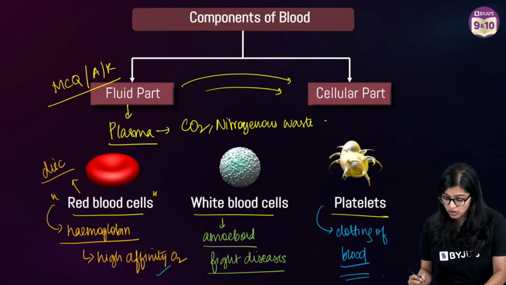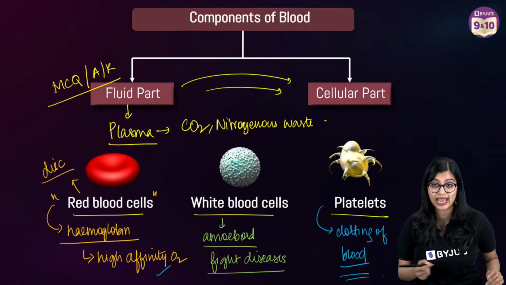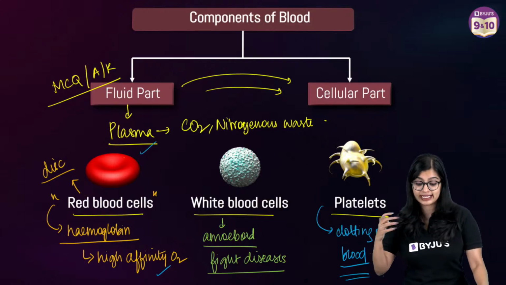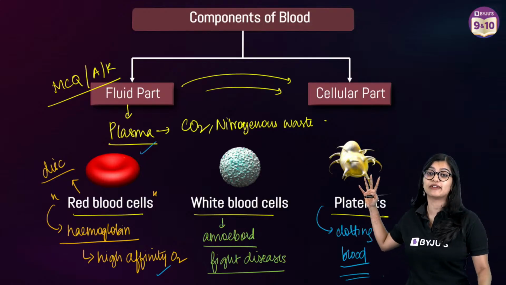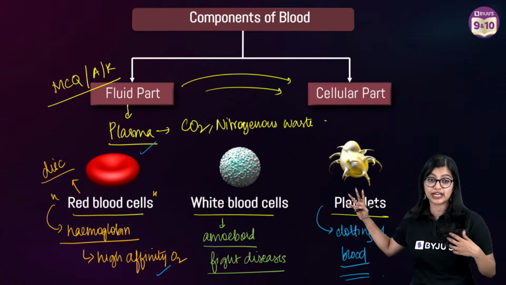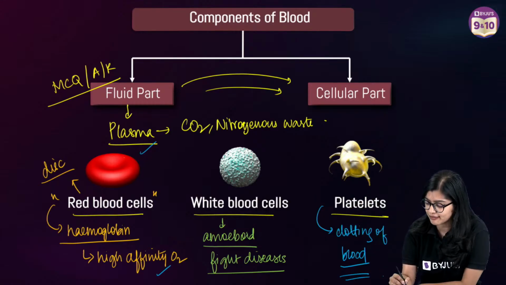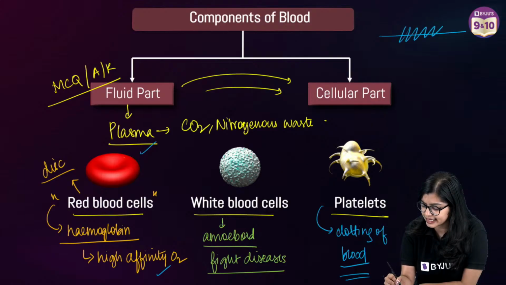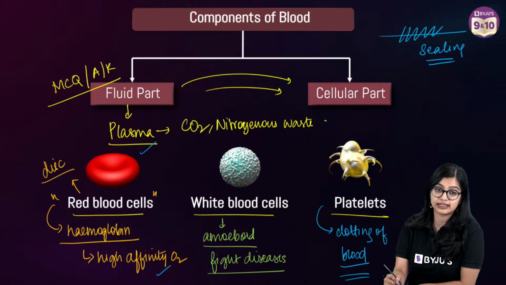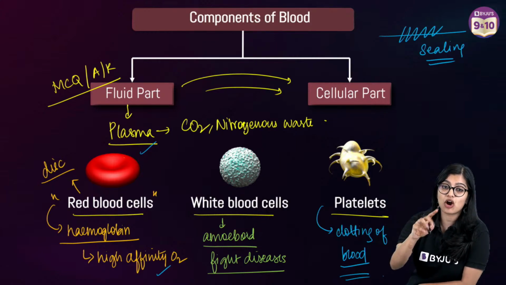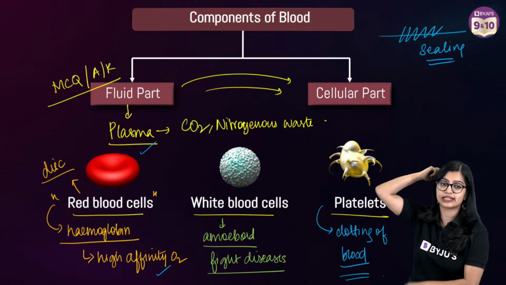Now we know that oxygen is transported. We know how exactly carbon dioxide is transported. We know how waste materials are transported. Clotting of blood is basically, clotting means that whenever there is a wound, it will seal the wound, right? So think of it as sealing. Yes? RBC is biconcave. Yes, it is biconcave.